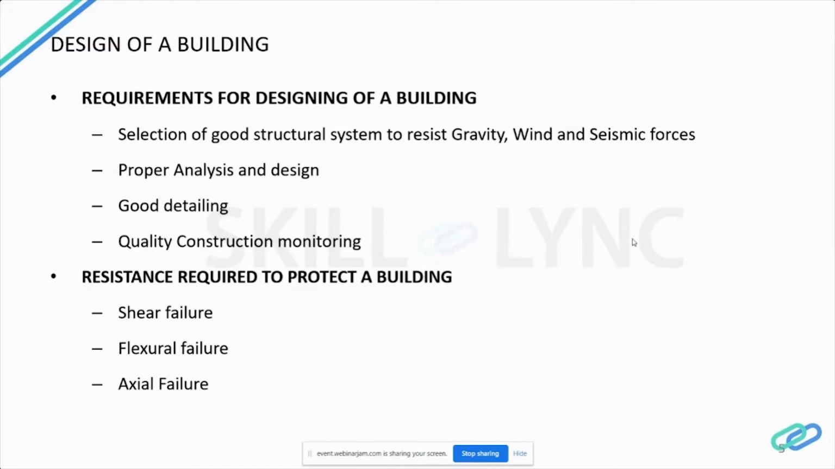So what are the resistances required to protect a building? These are the failures which occur in a building. So we have to take care of these failures while designing a building. So shear failure, flexural failure and axial failure. We will see in detail those things.